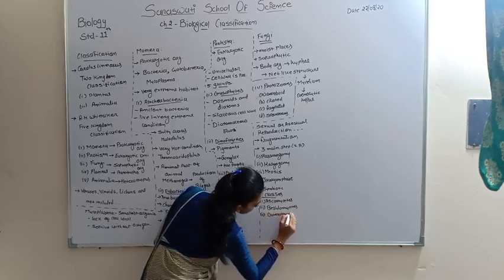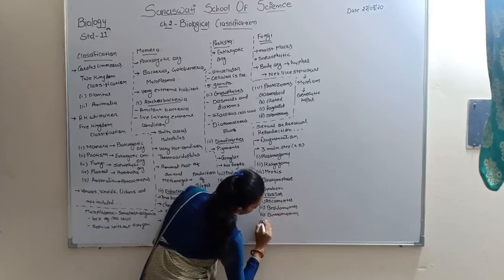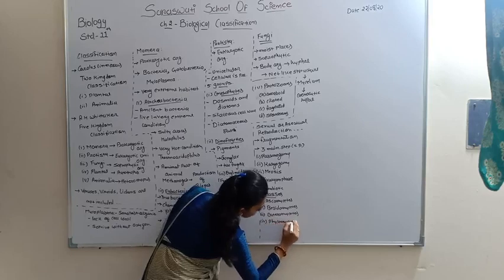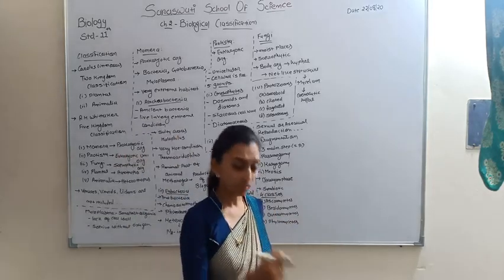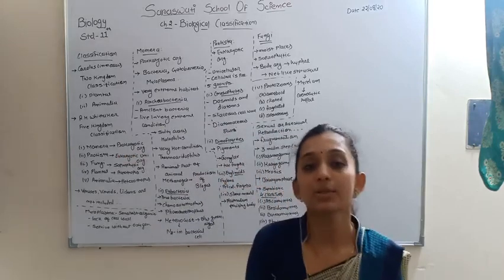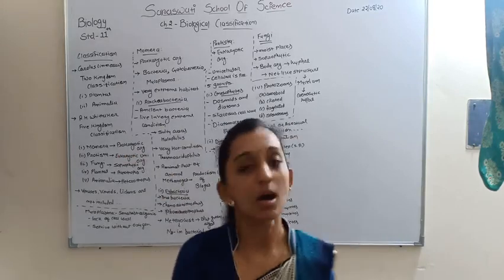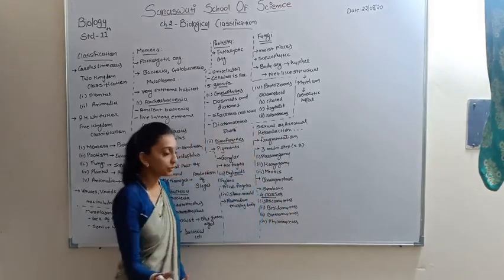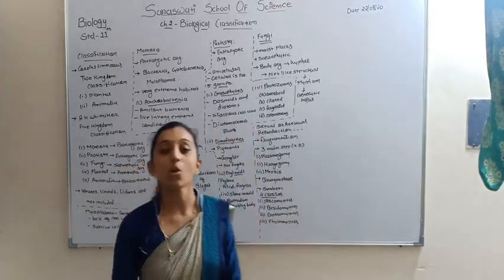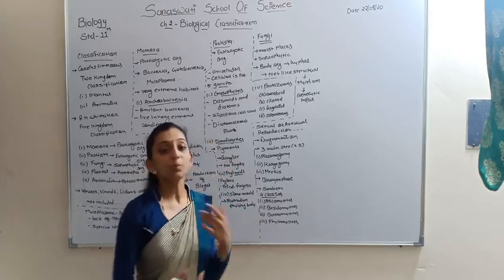Deuteromycetes. And the fourth one is phycomycetes. These are the four main classes of the fungi: ascomycetes, basidiomycetes, deuteromycetes, and phycomycetes. The basidiomycetes is also known as bracket fungi. The deuteromycetes is also known as imperfect fungi.